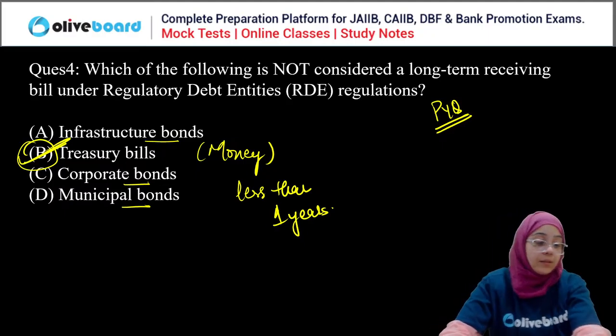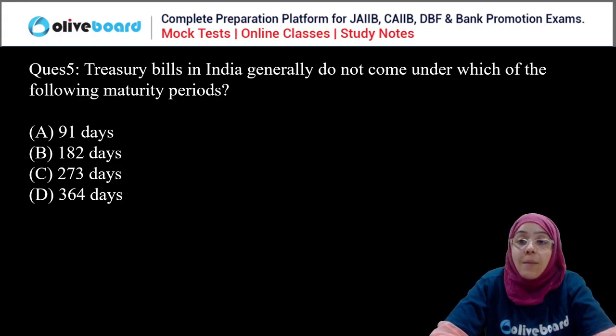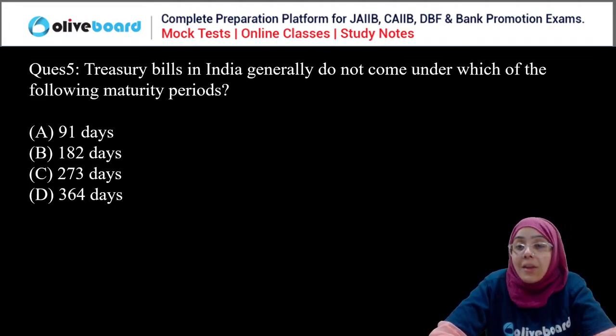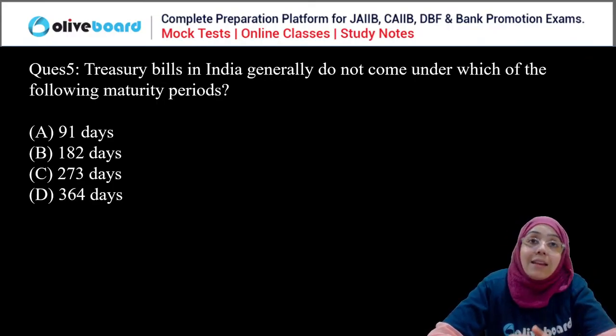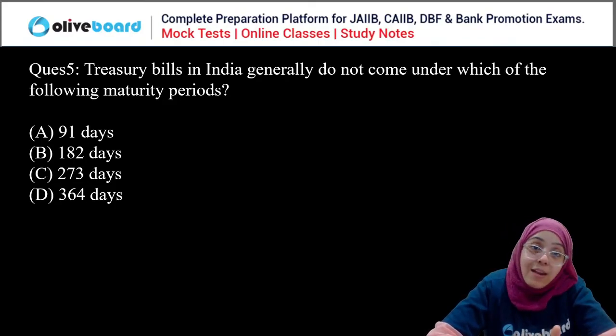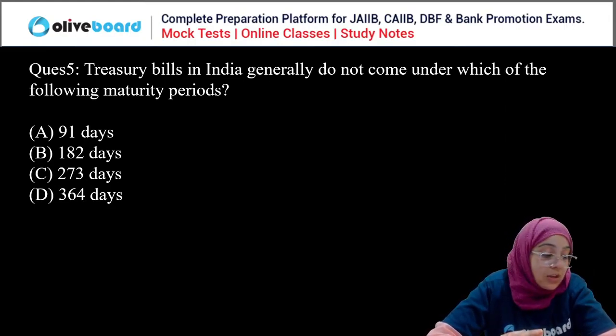Okay, done. Next question. Treasury bills in India generally do not come under which of the following maturity periods? 91, 182, 273, and 364 days. Very simple question. These are the easy type of question, yet very important, very scoring, straightforward questions.